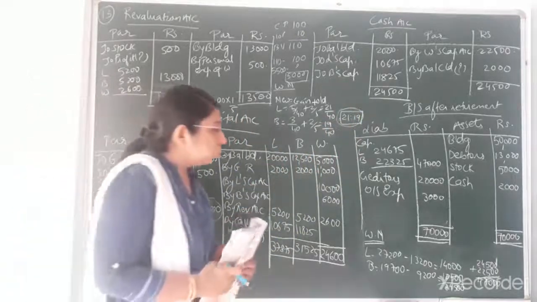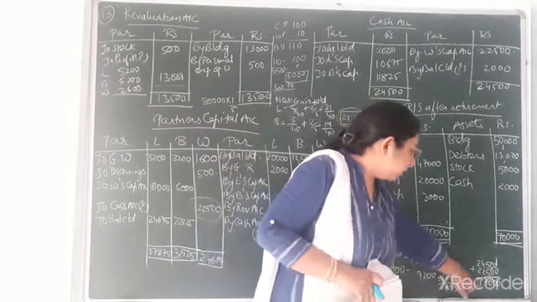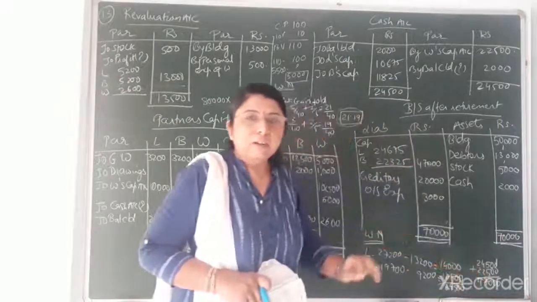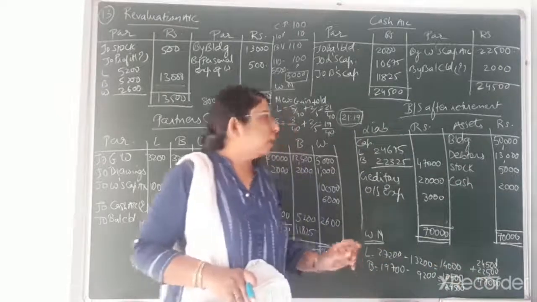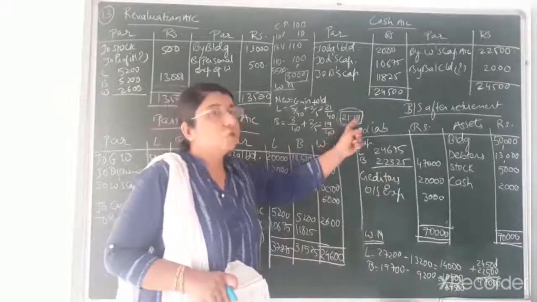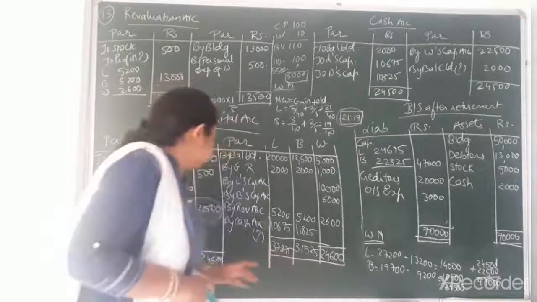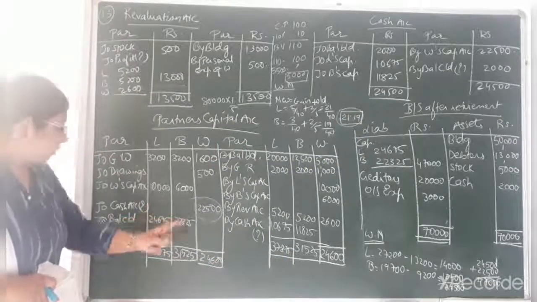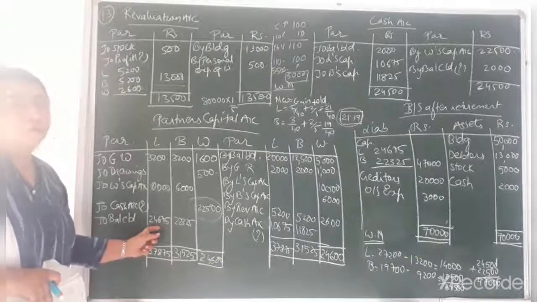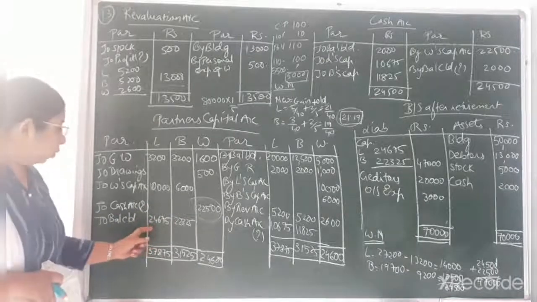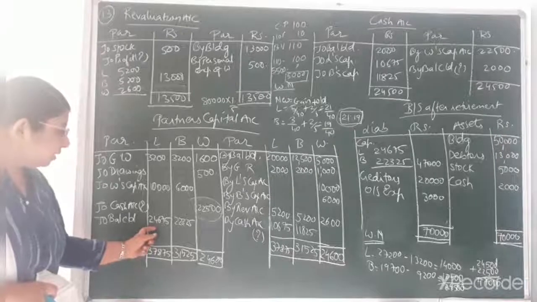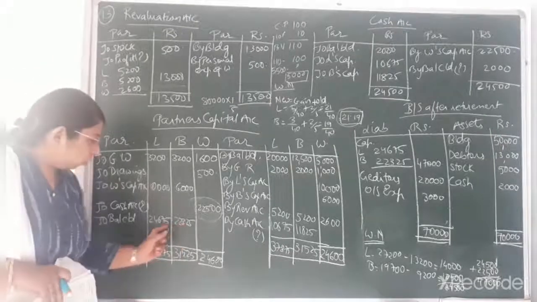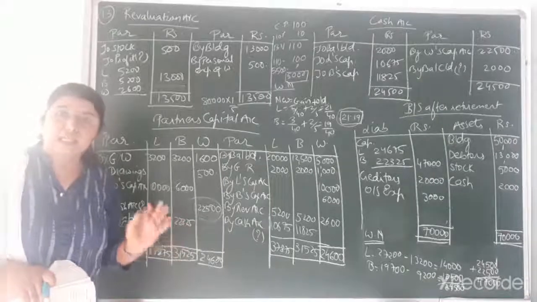Now whatever the new capital of these two partners, that is L and B, that is coming to 47,000. Now that 47,000 is to be distributed in the ratio of 21 is to 19. So you can see I have written over here balance carried down. You distribute rupees 47,000 in the ratio of 21 is to 19. It would come to 24,675 and 22,325. You can verify the total of these two should come to 47,000.